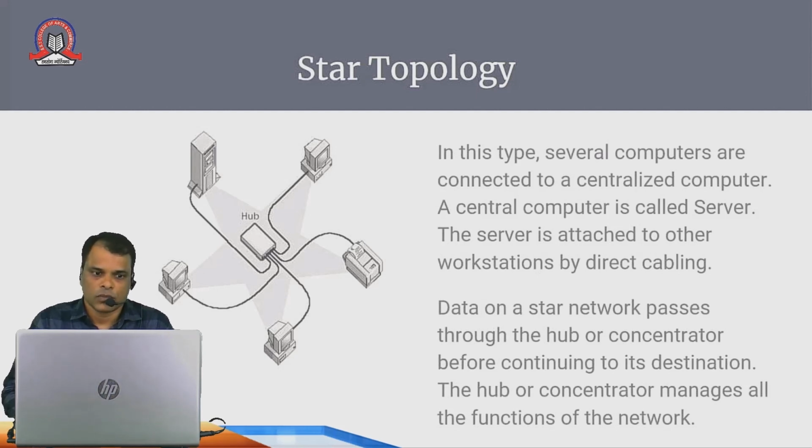The biggest advantage of this topology is that if there is a fault in one wire, only that computer or that part of your network is not in the network. If, suppose, one wire gets cut, only that computer is not in the network. All the rest of the network will still be working. So that is the biggest advantage with this type of topology.